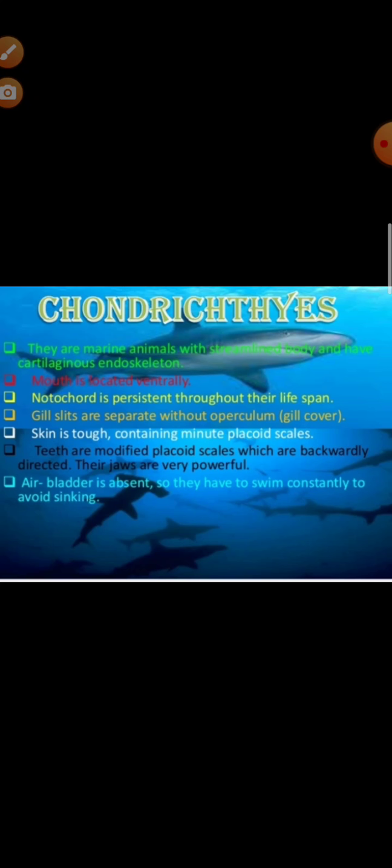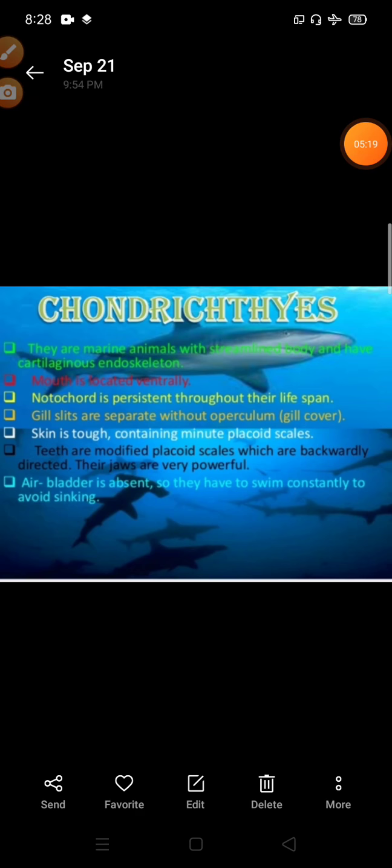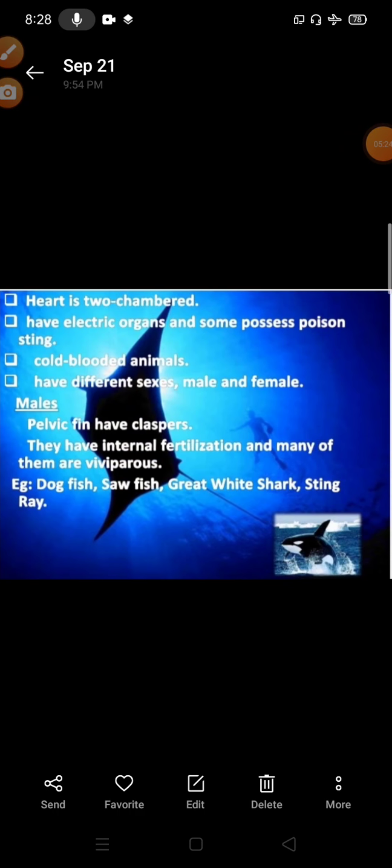You can give these examples of chondrichthyes. Okay, these examples you can give. You have to know both the scientific name along with the common name. 4 to 5 or 6 characteristics you remember, along with 2 or 3 examples of each.